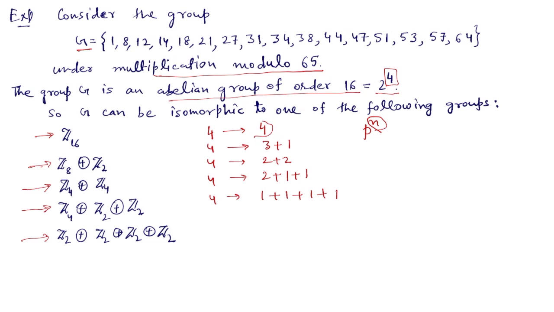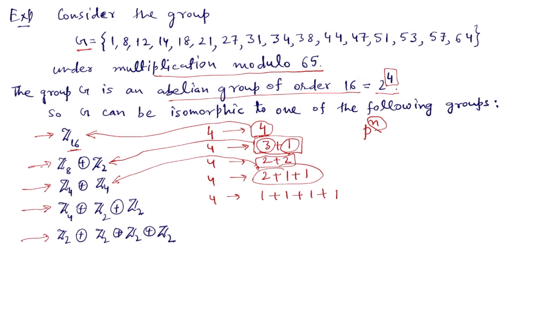Notice that this partition corresponds to this group, 2 to the power 4, that is 16. Then corresponding to this partition we have this group, Z8, Z2.